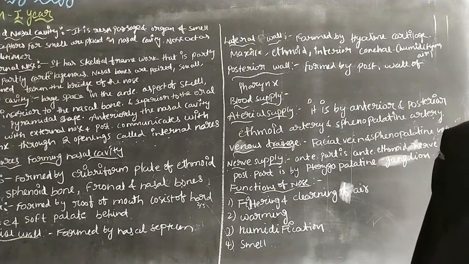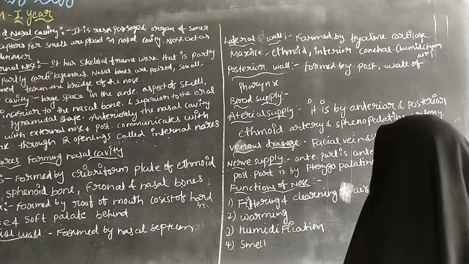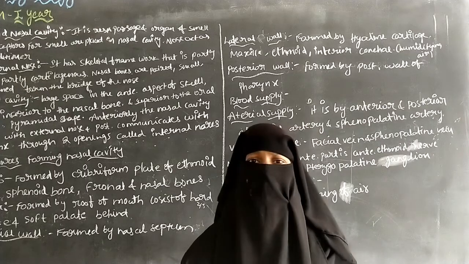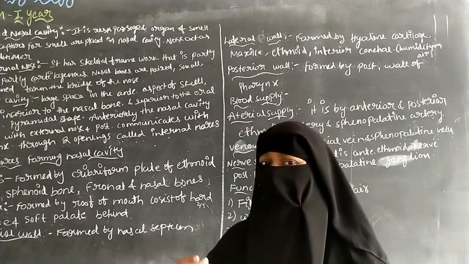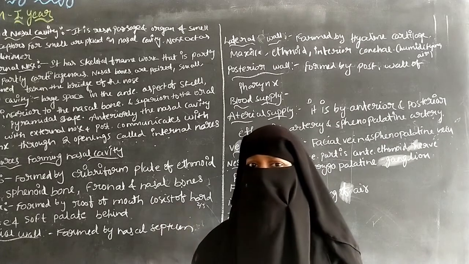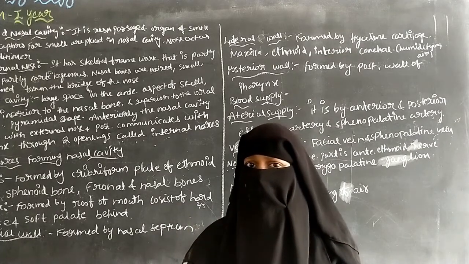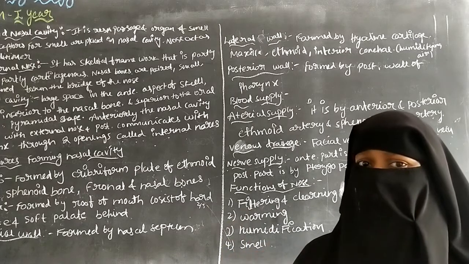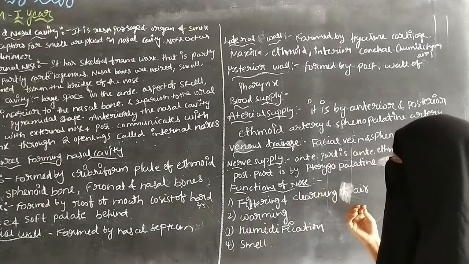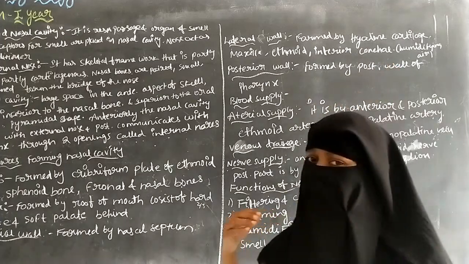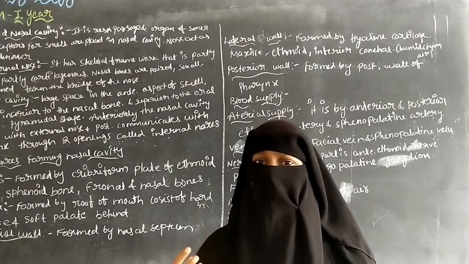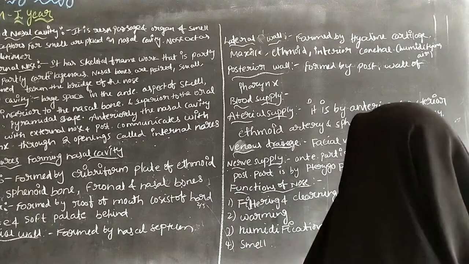And the next one is the ethmoid and the inferior concha. The inferior concha helps in humidifying the air. While inhaling, the air becomes warm and moist as it enters the body. So the main function of the inferior concha is humidifying the air.